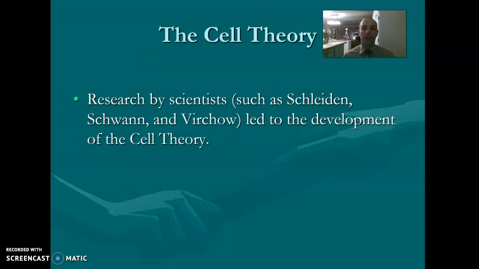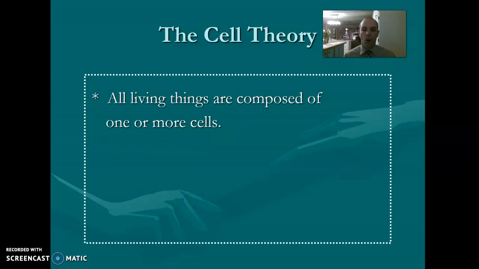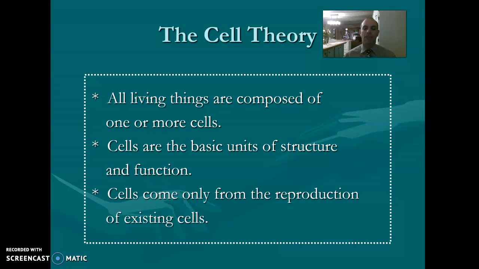And this leads us to the cell theory. Research by scientists such as Schleiden, Schwann, and Virchow led to the development of the cell theory. It consists of three basic principles. Number one, all living things are composed of one or more cells. Anything that's alive has cells. Two, cells are the basic unit of structure and function. And three, cells come only from the reproduction of existing cells, meaning cells come from other cells only.